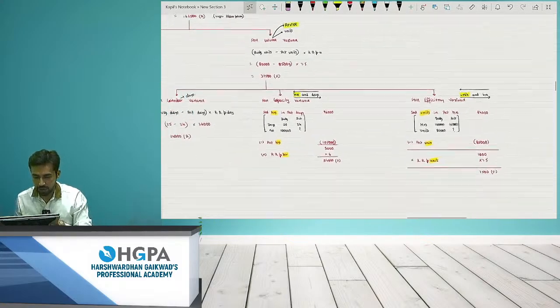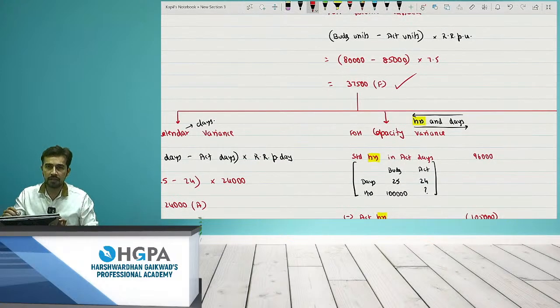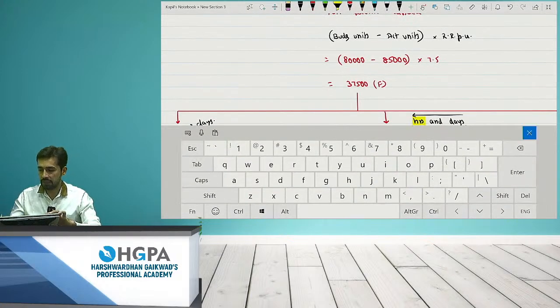Now it's time to cross check. It is favorable 54,000 plus favorable 7,500 minus 24,000 adverse, and the answer is 37,500, which is the correct answer, right?